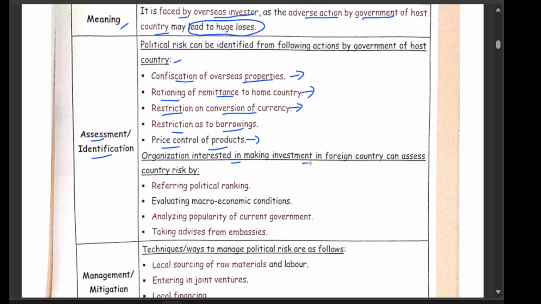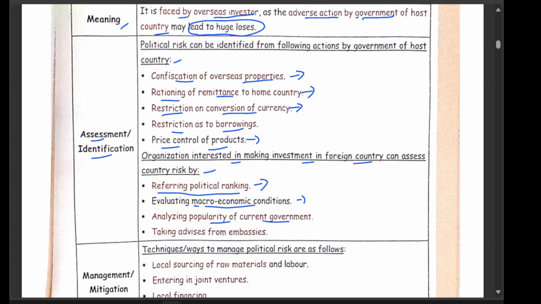Organizations interested in making investment in a foreign country assess the country's risk by referring to political rankings. So whichever country ranks, they will give a rating. Evaluating macroeconomic conditions: this is how we make the investment and assess the country's risk. We should see which country is favorable and which country is not favorable.